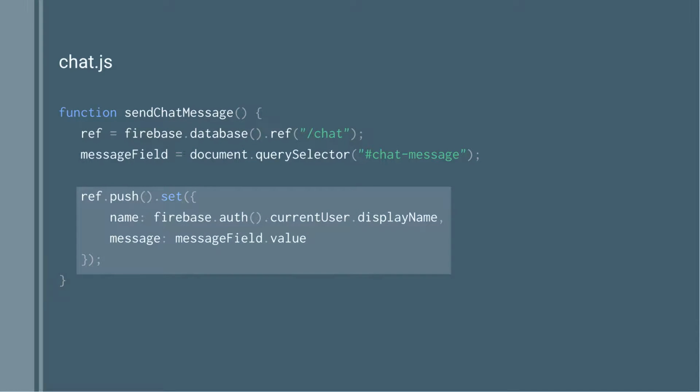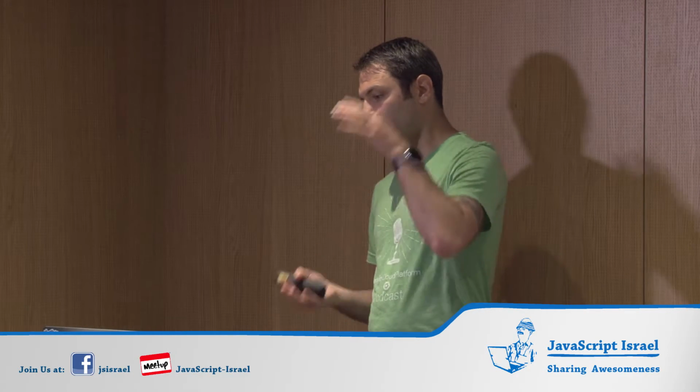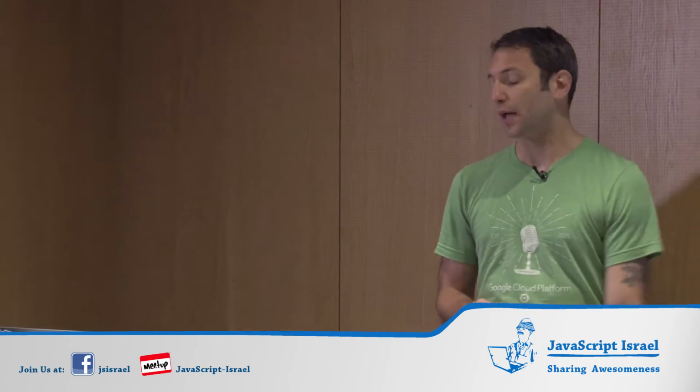I'm then able to say, hey, push a value into that particular place, that ref that we have. Here we're pushing in just an object with a name and a message. But what's neat is we get a map of objects in there, and a unique key is created for us when we do this push. The nice thing about these keys is they're automatically ordered chronologically, so you don't have to resort anything by timestamp. It's really, really handy.